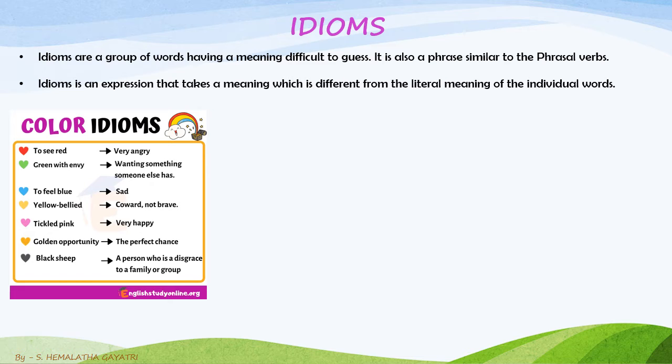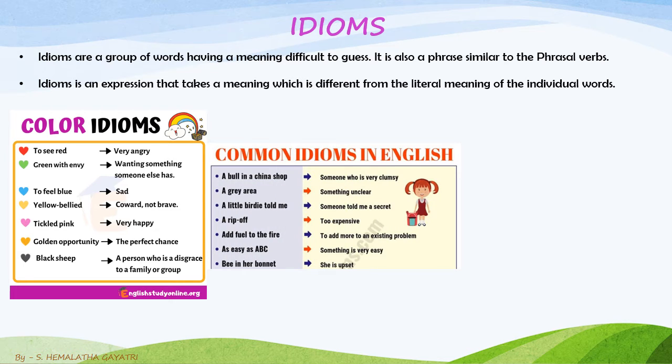To see red: very angry. When someone is very angry, you say that you see them in red. Green with envy: when they are wanting something that someone else has, they are green with envy. Here we are describing people and we are using the color name with it. To feel blue: when someone is sad, they are feeling blue. Yellow bellied: cowardly, not brave. Tickled pink: very happy. Golden opportunity: the perfect chance. Black sheep: a person who is a disgrace to a family or a group.